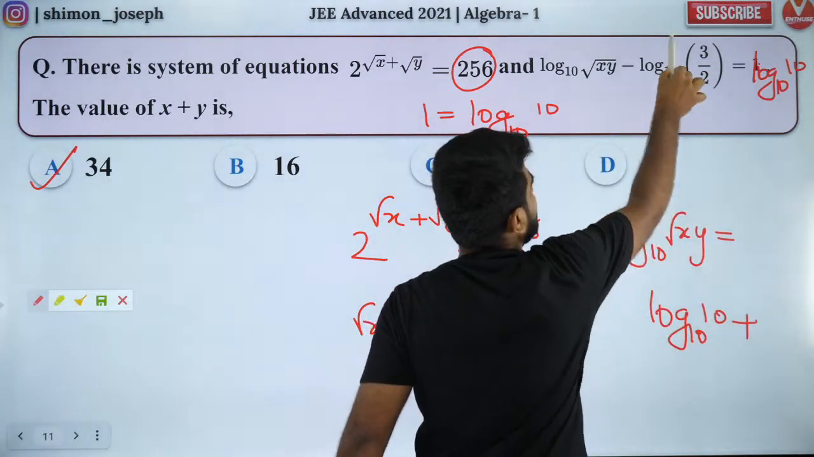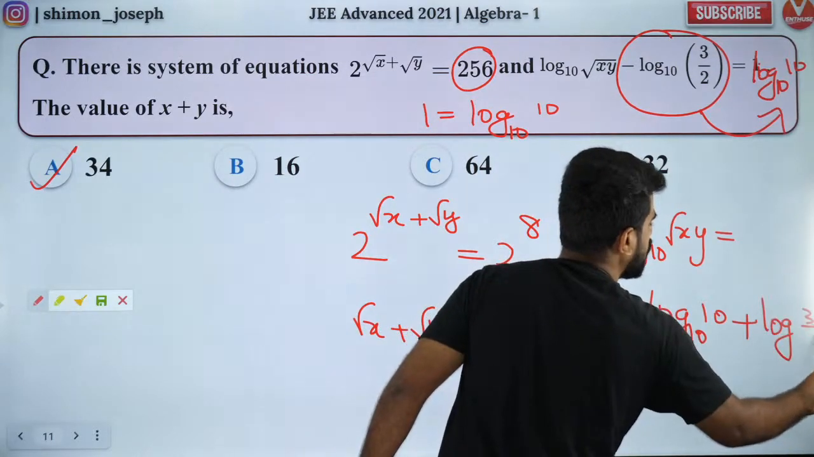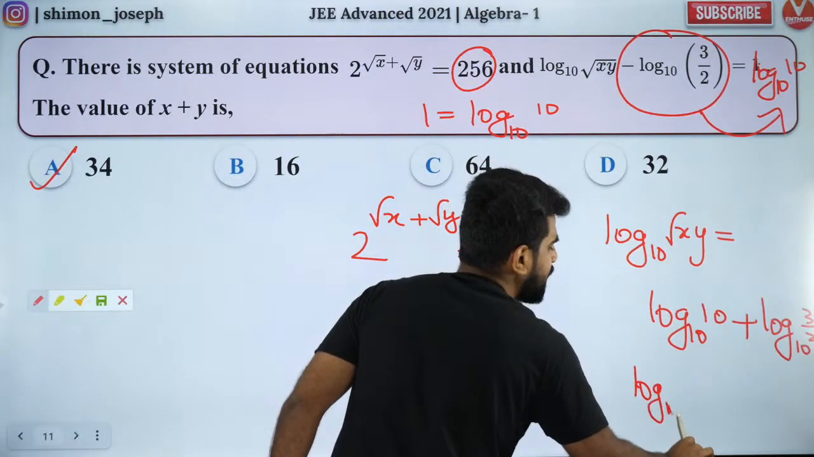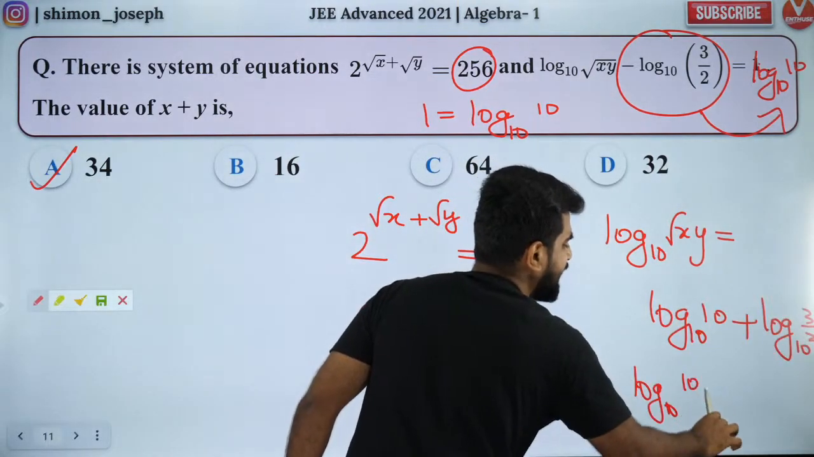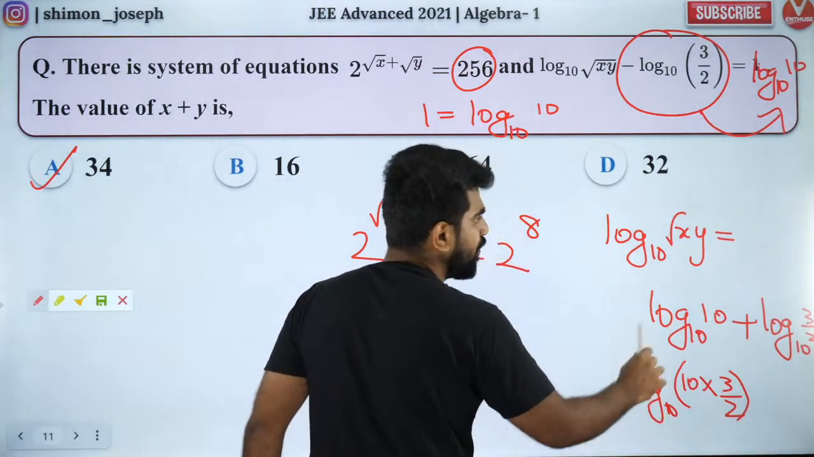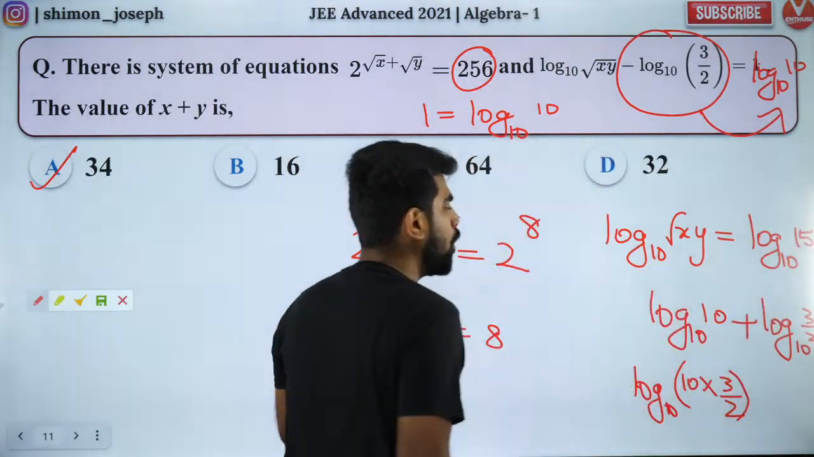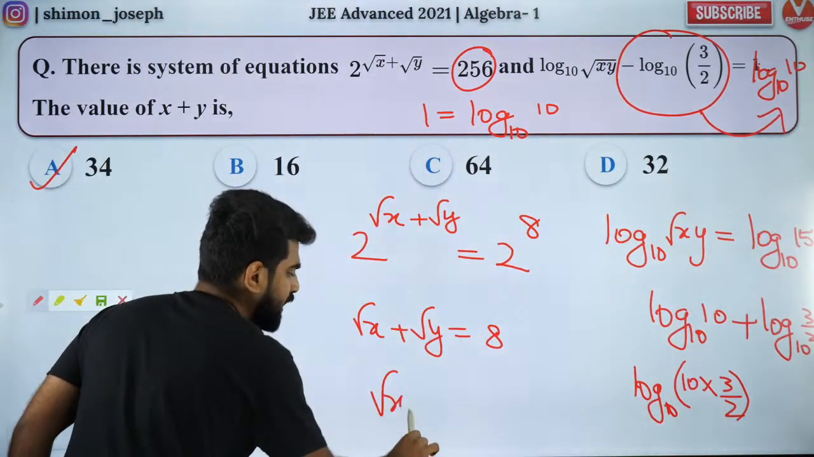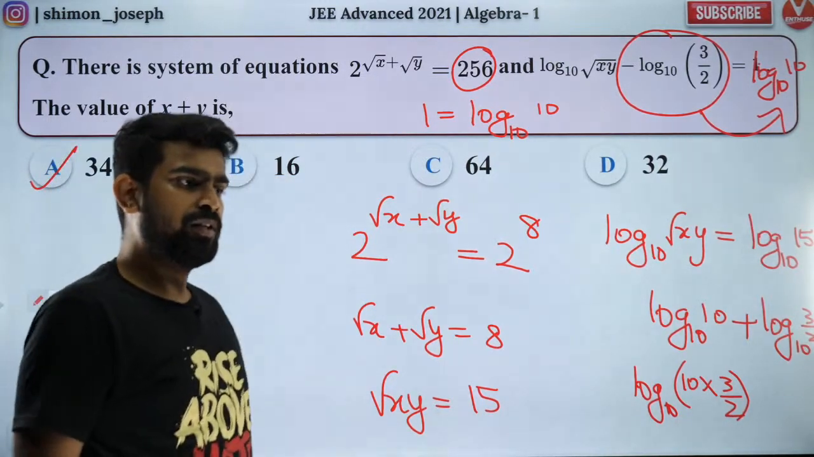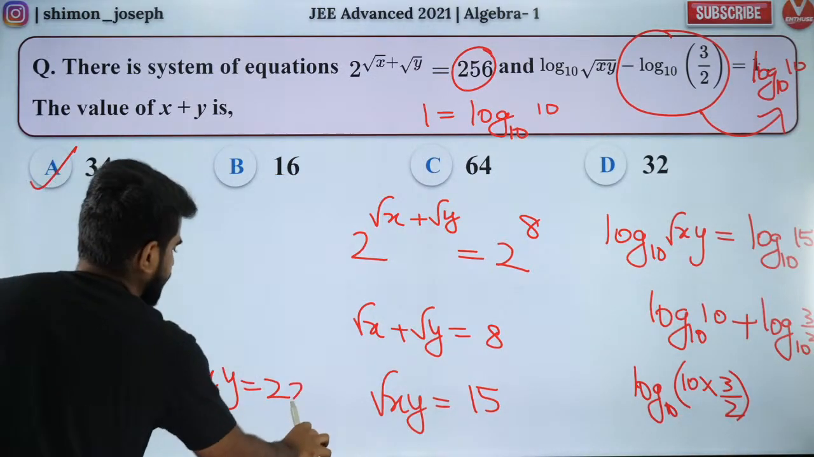And this term, I will take it to the right side. So it will become plus log 3 by 2 base 10. So log A plus log B is, I can multiply them. 10 into 3 by 2. So 10 into 3 by 2 is what? 15, right? So the right side will become log to the base 10, 15. So I will get root xy is equal to 15. Did you guys like that? Everybody? So I can say that xy is equal to 225.